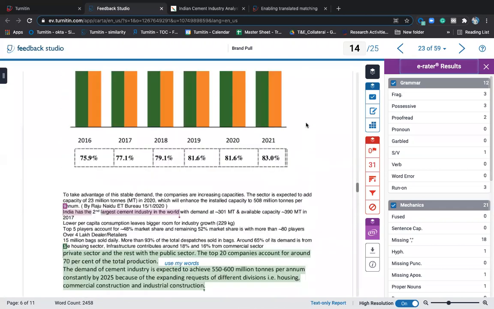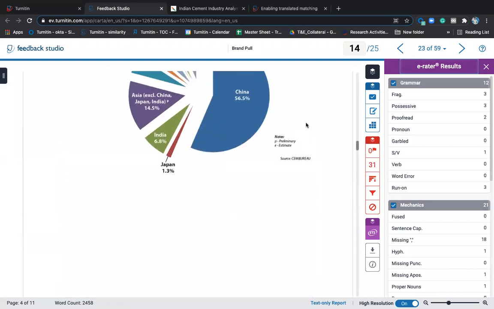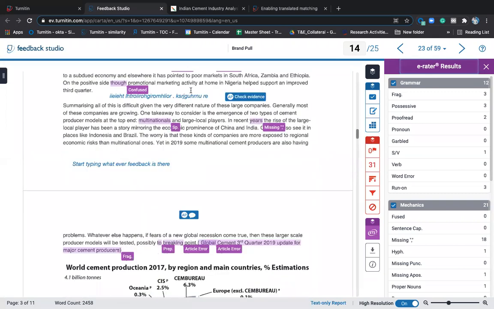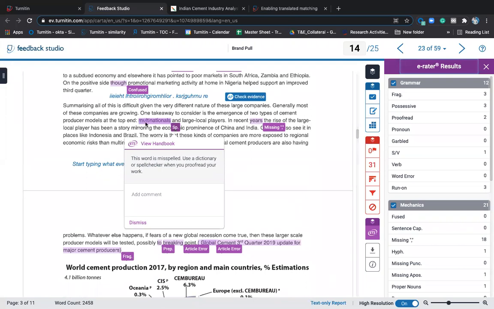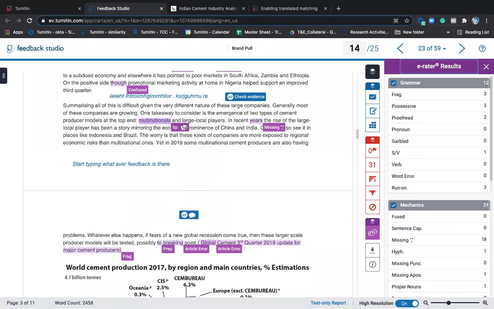So if you want to go to other parts of the document, you will be able to see. So for example, see here, SP here means spelling mistake is there. Okay, multinational spelling is wrong. So you can give the right answer, multinational, and tell the student do the changes, or once they see the comment, they will do it accordingly. So you have commented also and tell the student what exactly is their mistakes. Once you are done with all this, grammatic check also does only for 64,000 characters. Please keep that in mind.